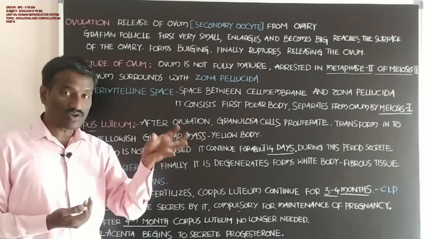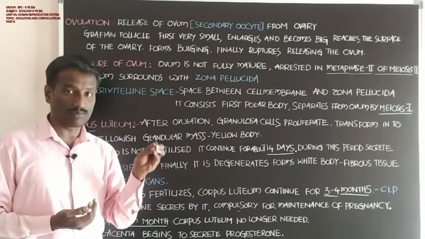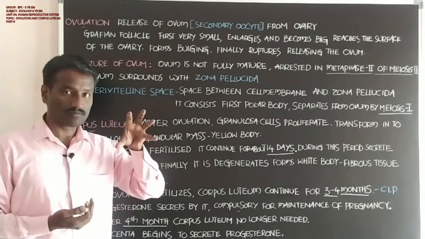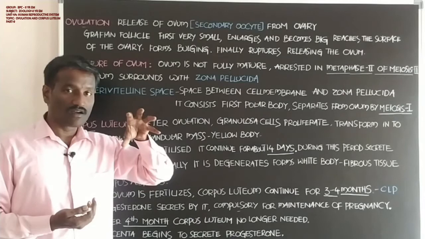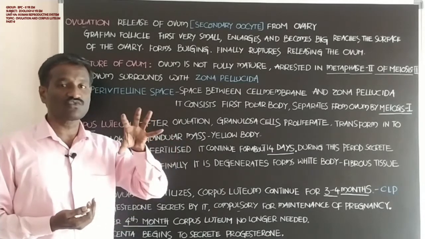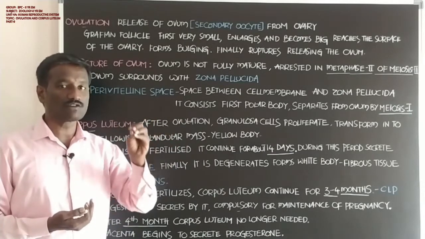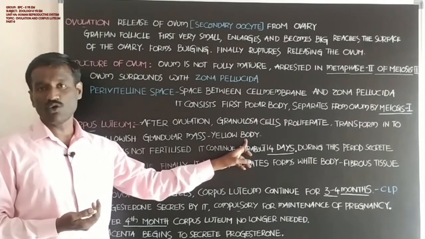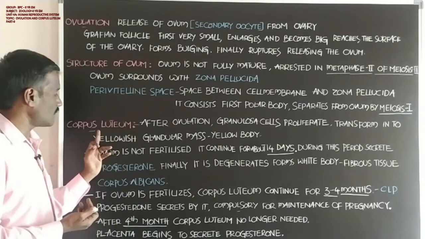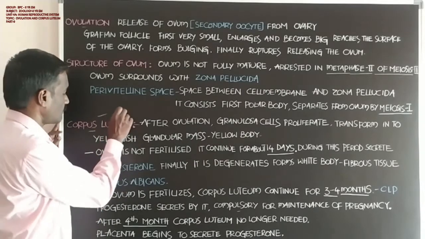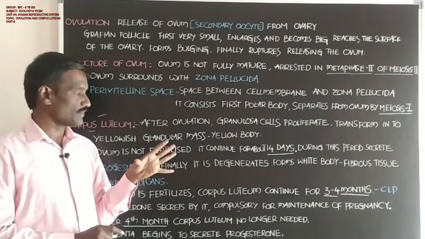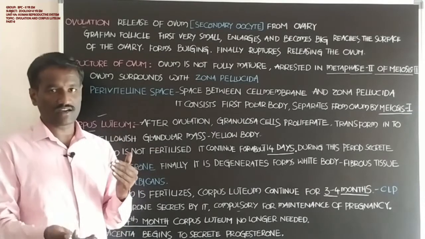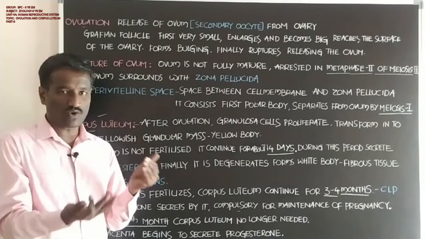These granulosa cells present in the Graafian follicle transform into a yellowish, mass-like body structure that is called the yellow body. It is also called corpus luteum, student. Corpus luteum. Ovulation occurs, and the ovum is released to the outside.